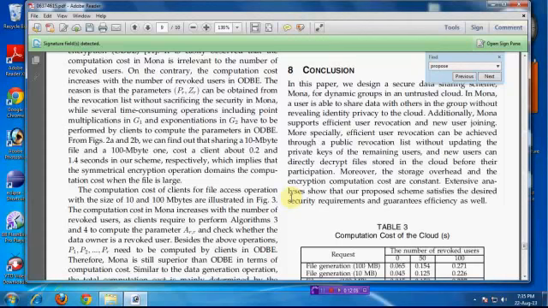Every transaction is in an encrypted and decrypted manner. So security will increase in the Mono cloud. That is our paper conclusion. Next, now I'm going to see the implementation.